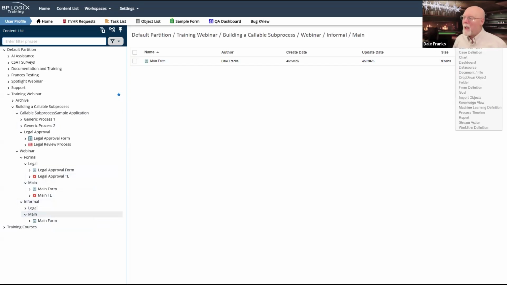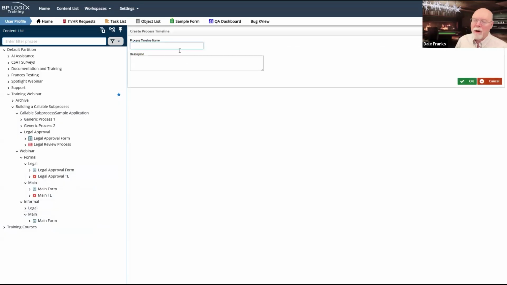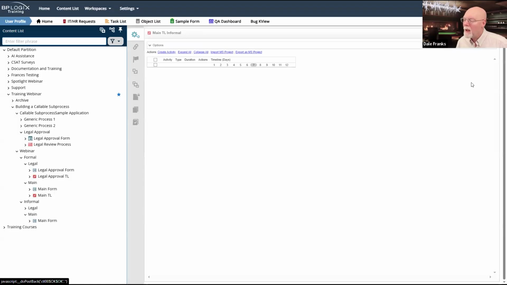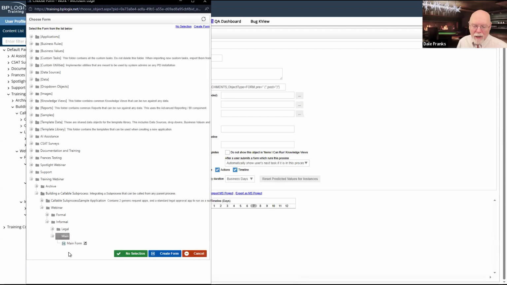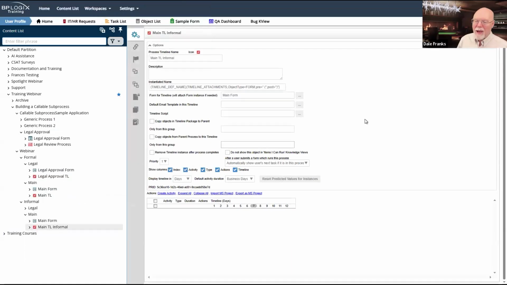So for my main timeline, we'll just create a new timeline. Process timeline, where are you? There you are. And we're just going to call this the main TL informal. And we're going to do something similar here that we did to the other one. We are going to set the form for timeline as our main form there.